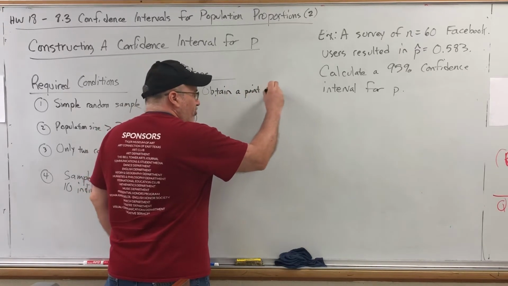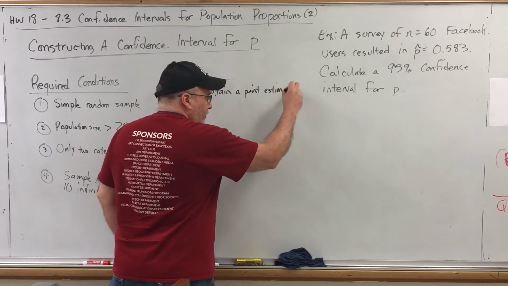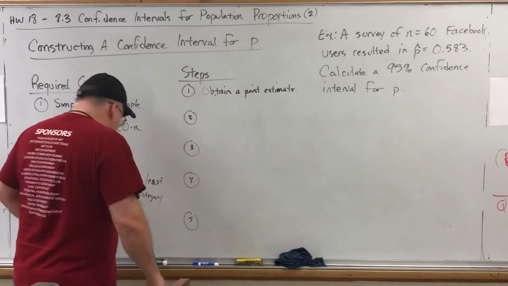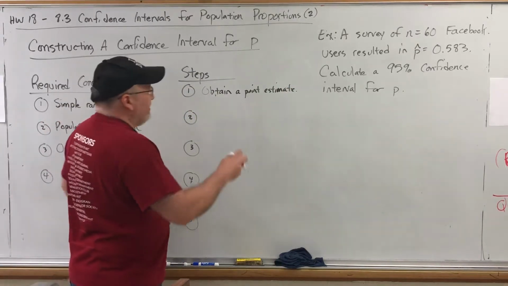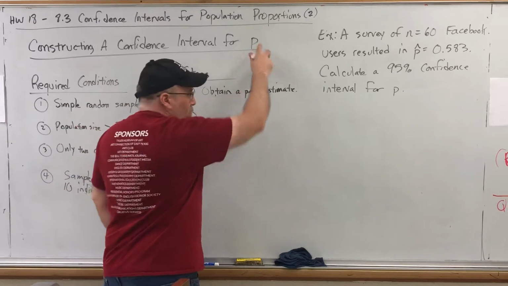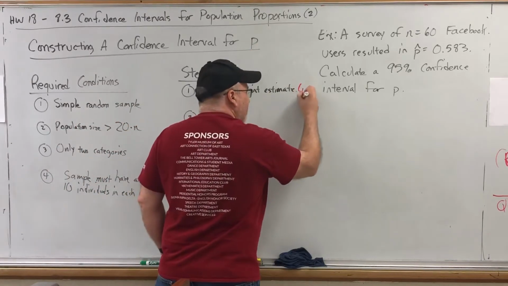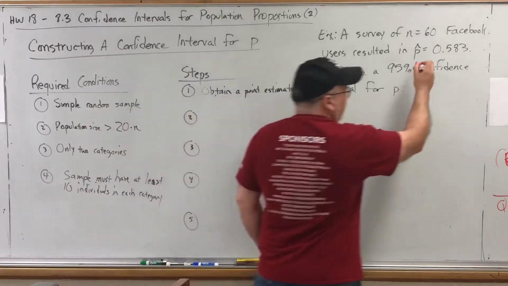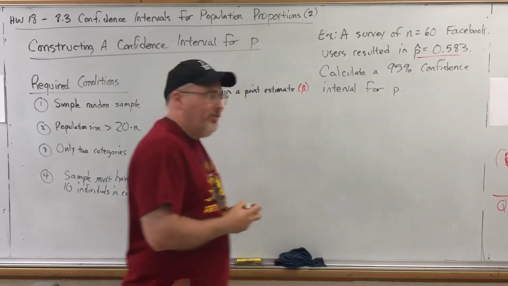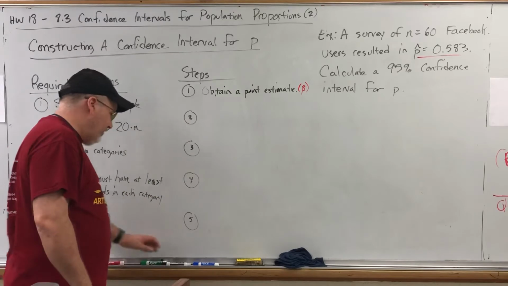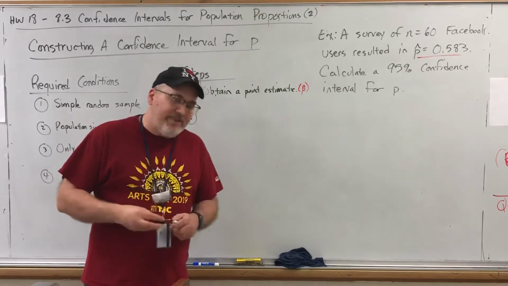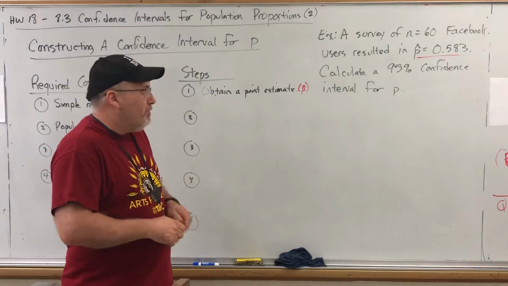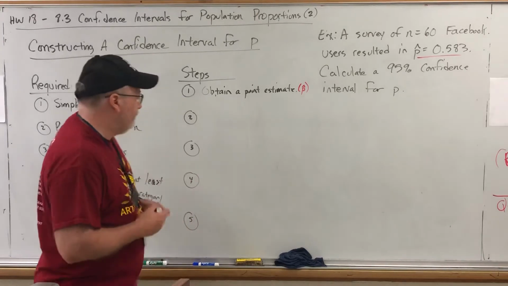That's actually the general first step for any confidence interval. In this case, since we're estimating P, we need a value for P hat. Now in this problem we already have one, it's right here. We calculated it in the previous video. In several of your homework problems you will have to actually calculate the P hat value, but it's just turning a fraction into a decimal.